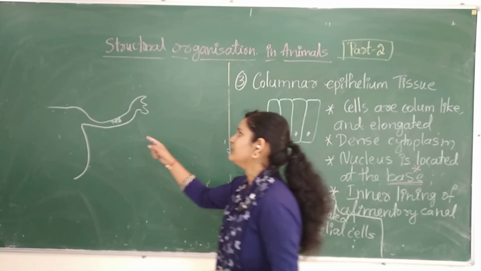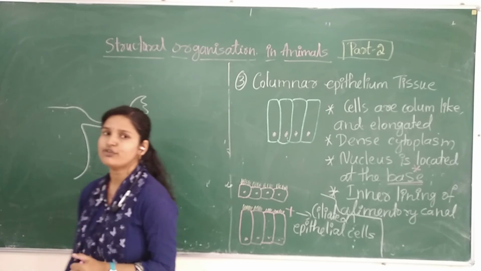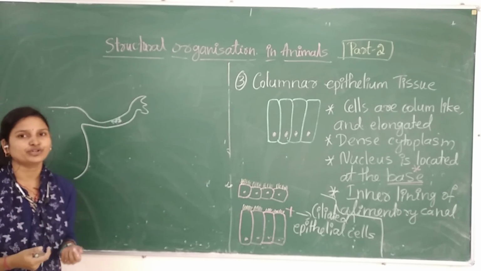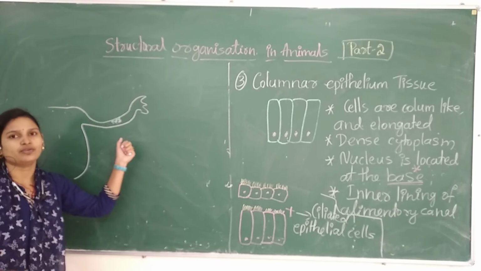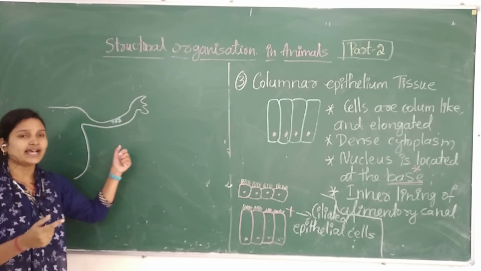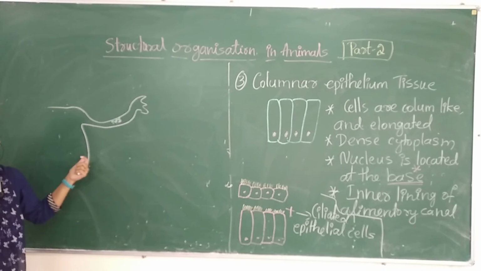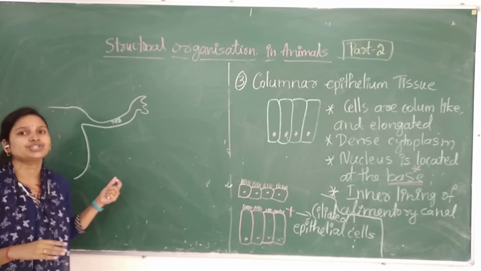So after the fertilization, when zygote is formed inside the female reproductive tract, that is in the fallopian tube, there should be a movement of zygote towards the uterine wall where the implantation takes place.